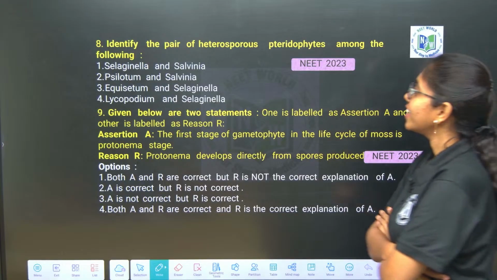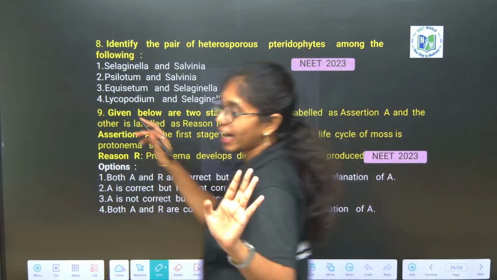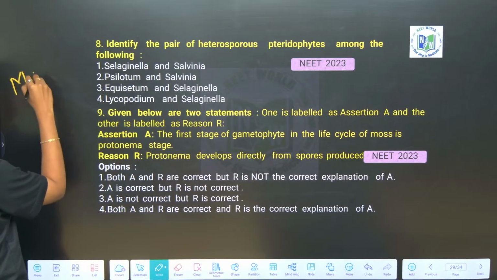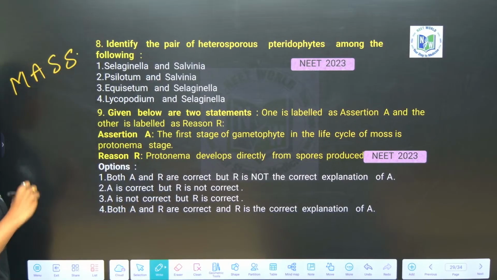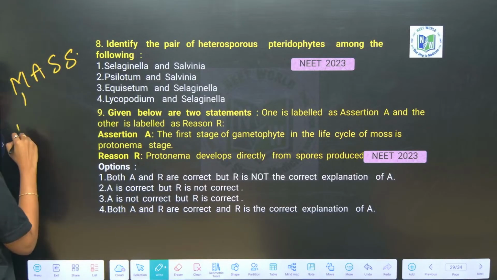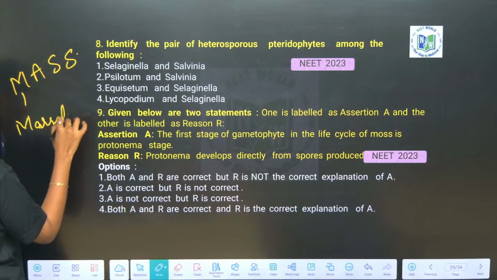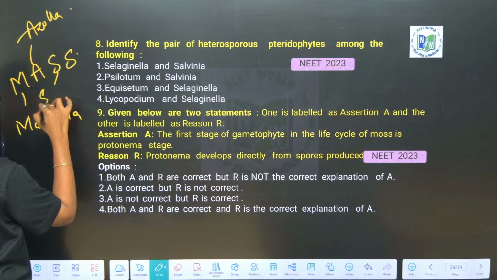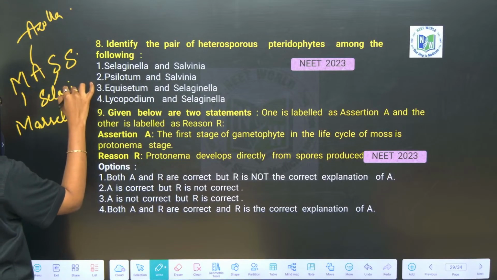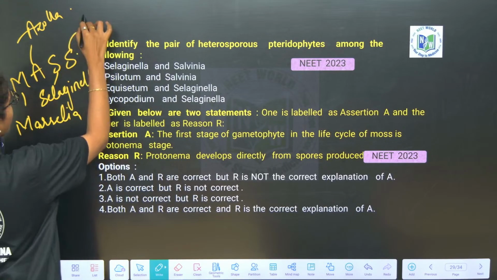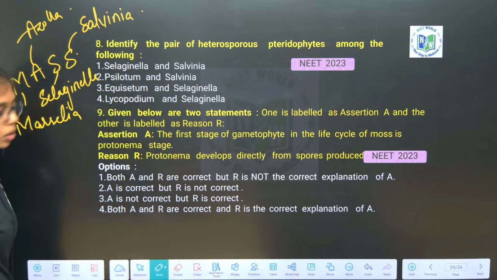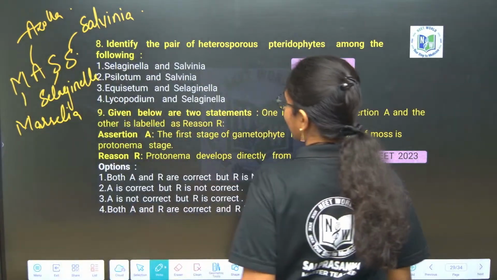Heterosporous pteridophytes, I will tell you. I didn't give you the mnemonic, but you can take the mnemonic of MASS for the heterosporous condition. To remember the examples of heterosporous pteridophytes, M is Marsilia, A is Azolla, S is Selaginella and one more is Salvinia. So, Marsilia, Azolla, Selaginella and Salvinia.